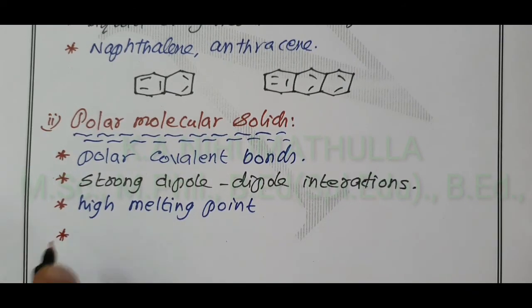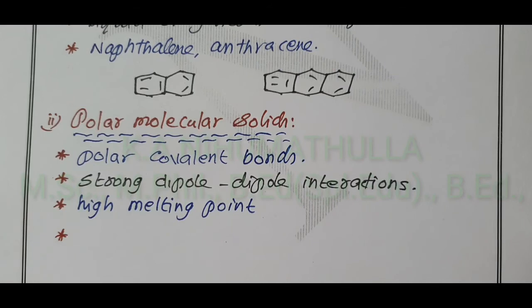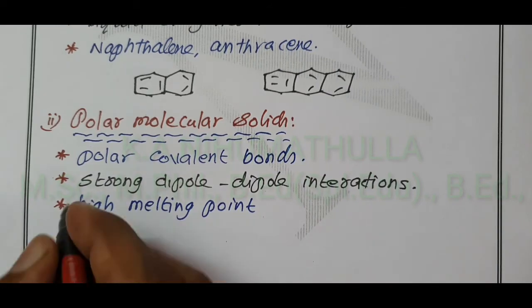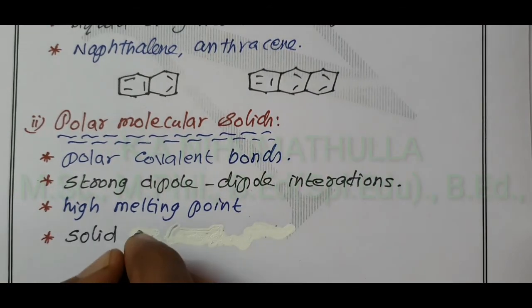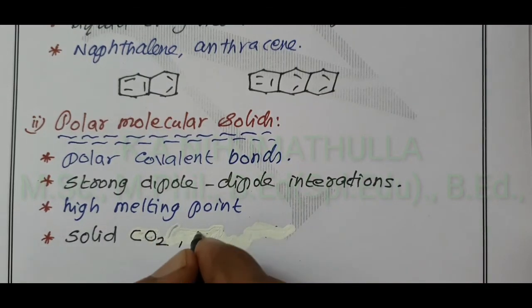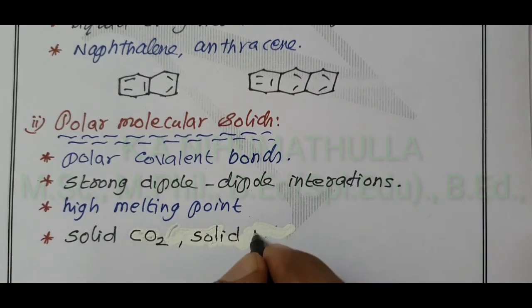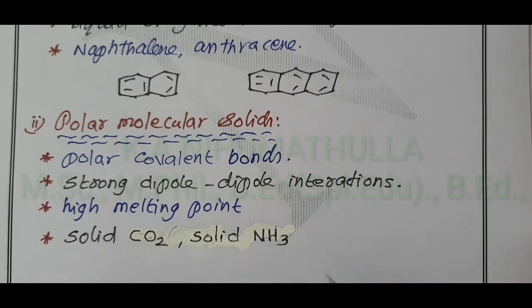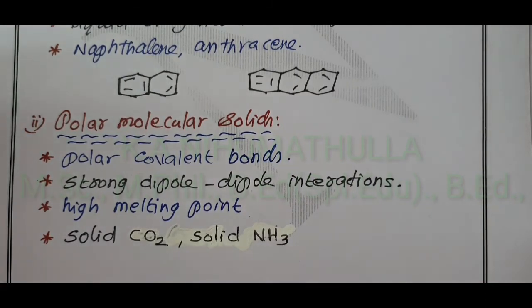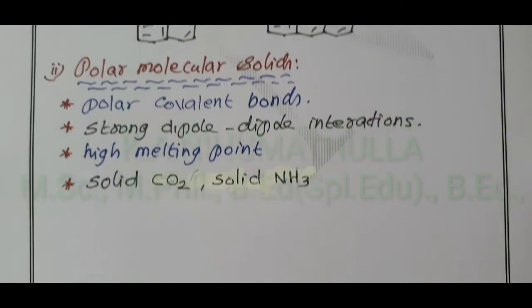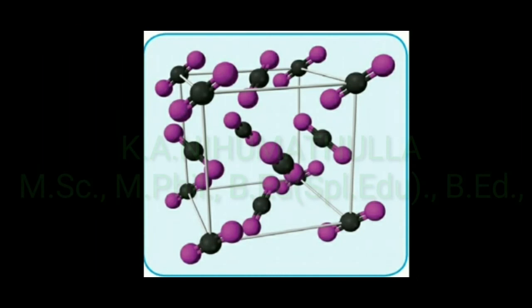We are studying solids, therefore we have to give examples in the solid state. Solid carbon dioxide, CO2, and solid ammonia are examples of polar molecular solids. This is the structure of solid carbon dioxide.